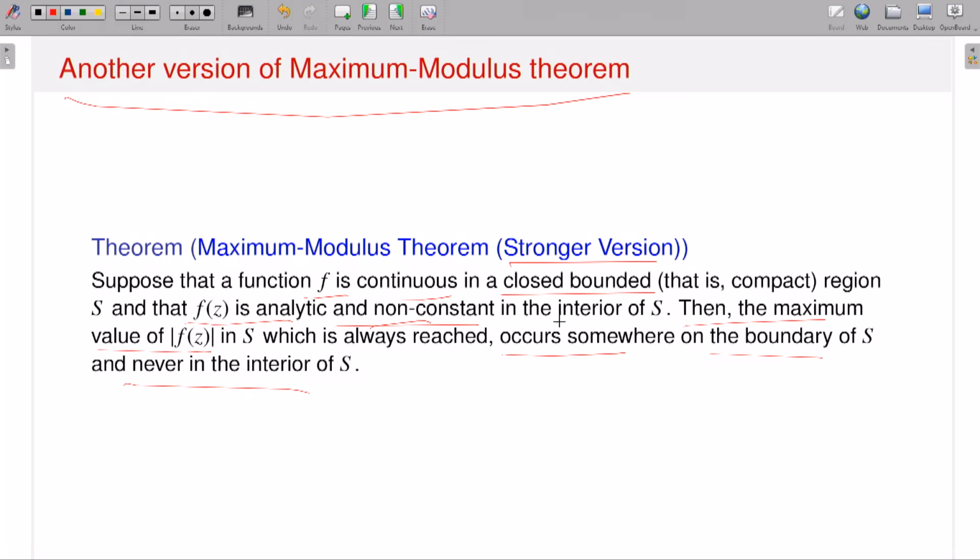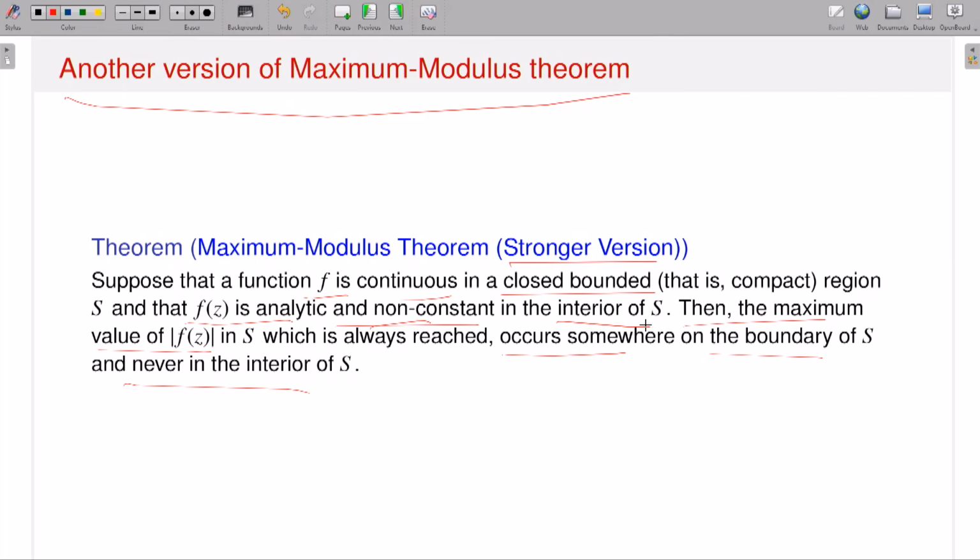So this theorem ensures that if I start with a region S which is closed and bounded, and a continuous function on that set, with the fact that f is analytic and non-constant in the interior of S, then this theorem first ensures that the maximum and minimum of modulus of f always exist. And then since it exists, it attains only on the boundary, not on the interior.